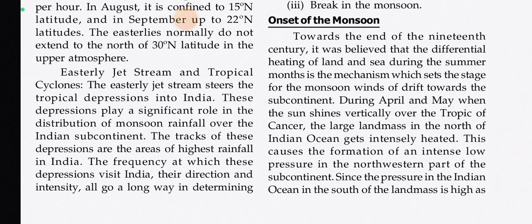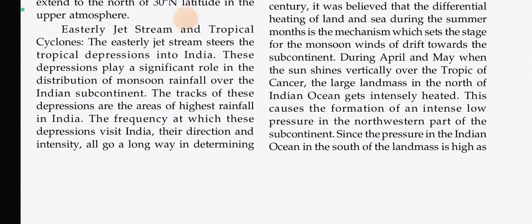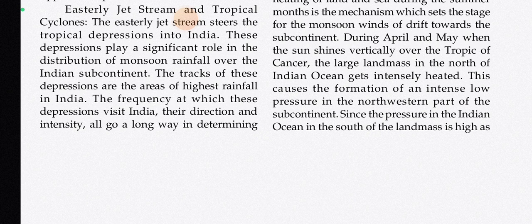Towards the end of the 19th century, it was believed that the differential heating of land and sea during the summer months is the mechanism which set the stage for the monsoon winds to drift towards the subcontinent. During April and May, when the sun shines vertically over the Tropic of Cancer, the large landmass in the north of Indian Ocean gets intensely heated. This causes the formation of an intense low pressure in the northwestern part of the subcontinent.